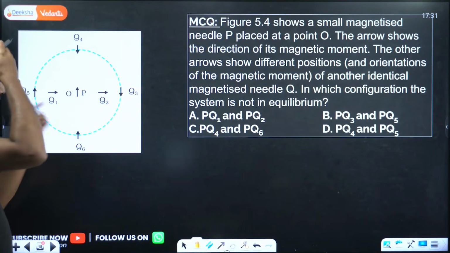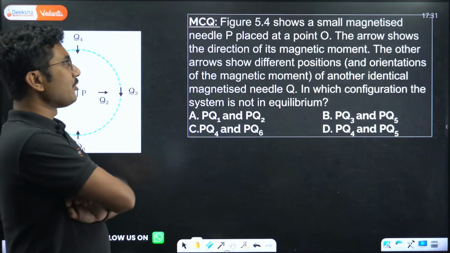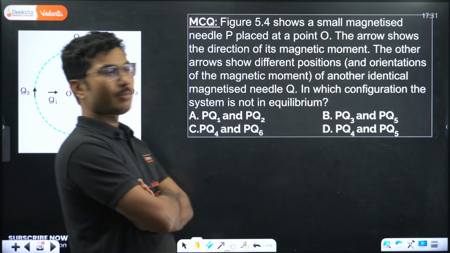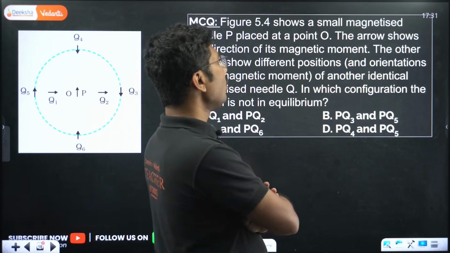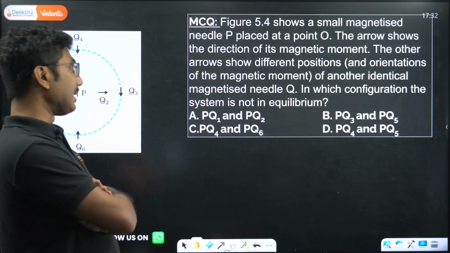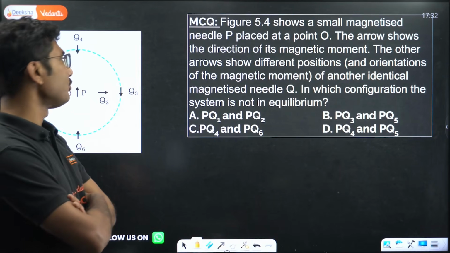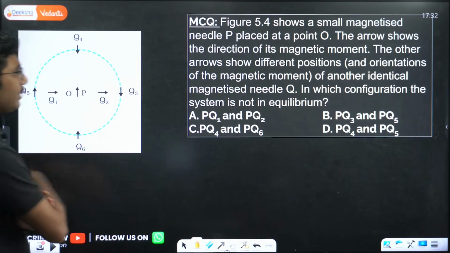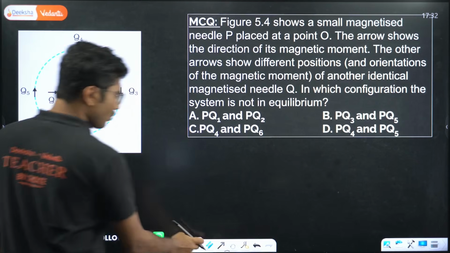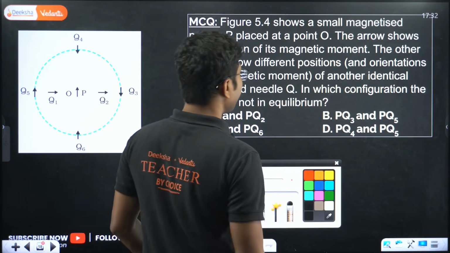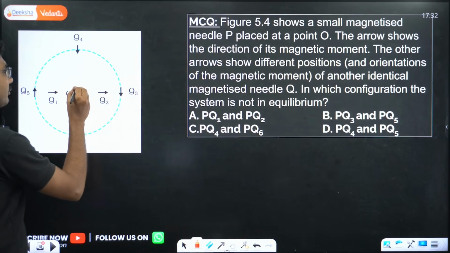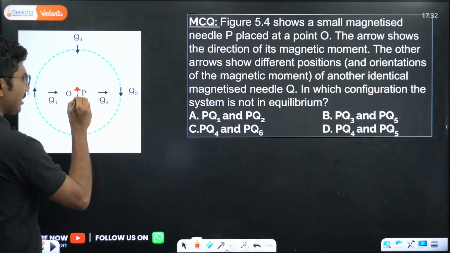Now here is one question. Figure 5.4 shows a small magnetized needle P placed at point O. The arrow shows the direction of its magnetic moment. The other arrows show the different positions. So here point P is the original magnetic dipole. So this is the direction of the magnetic dipole moment.